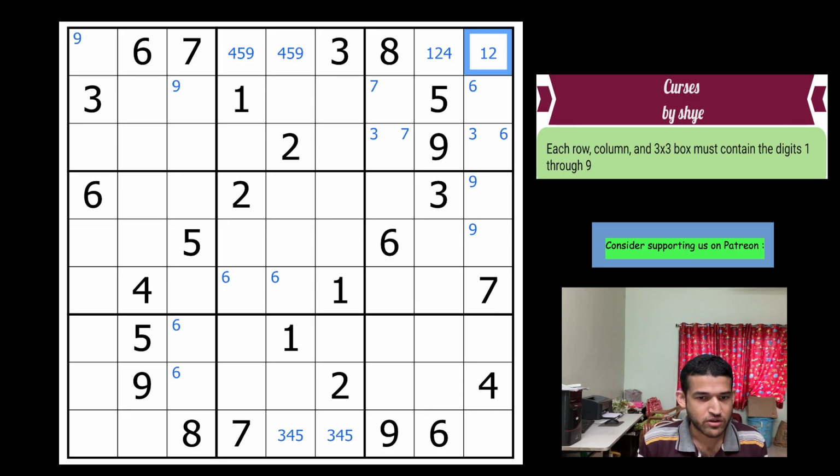So let's go along row 9 again. 6, 7, 8, 9. And this cell is restricted. 1, 2 and 3. This cell is also restricted. 1, 2, 4. Okay, so what do we do next?